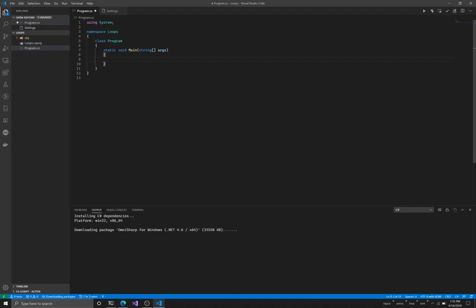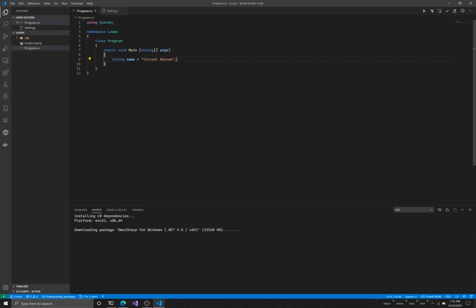So let's say I have a name, right? I have a string variable, string name equals Vincent Warner, and for whatever reason I want to print my name 10 times on the screen.